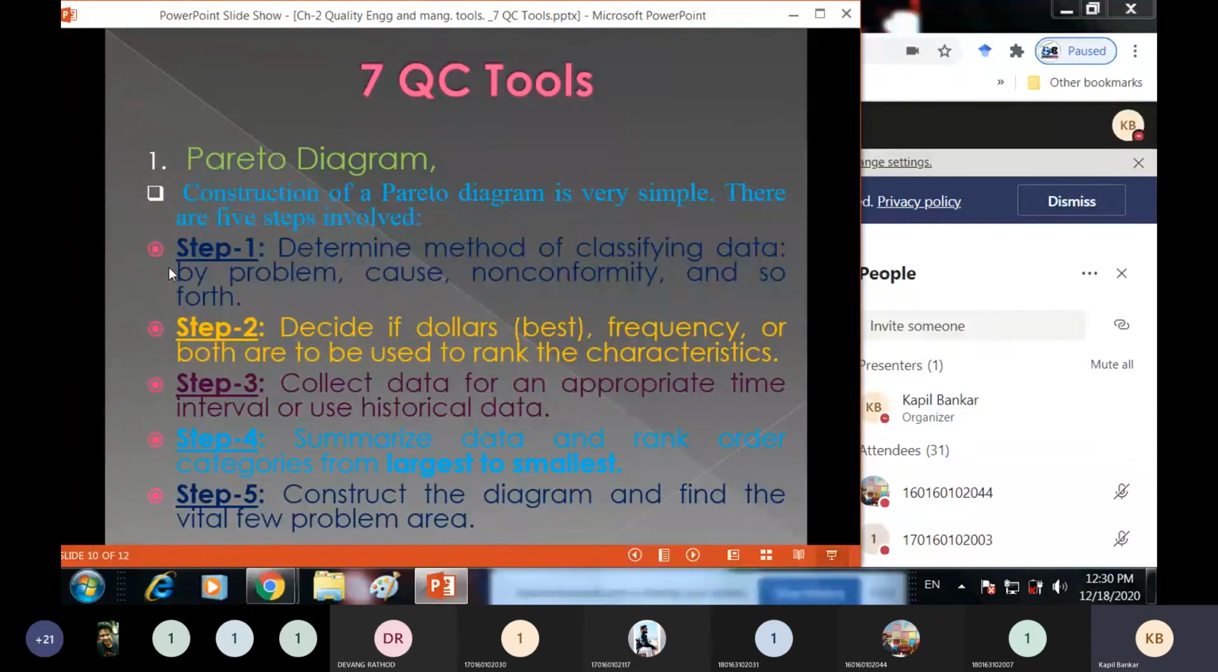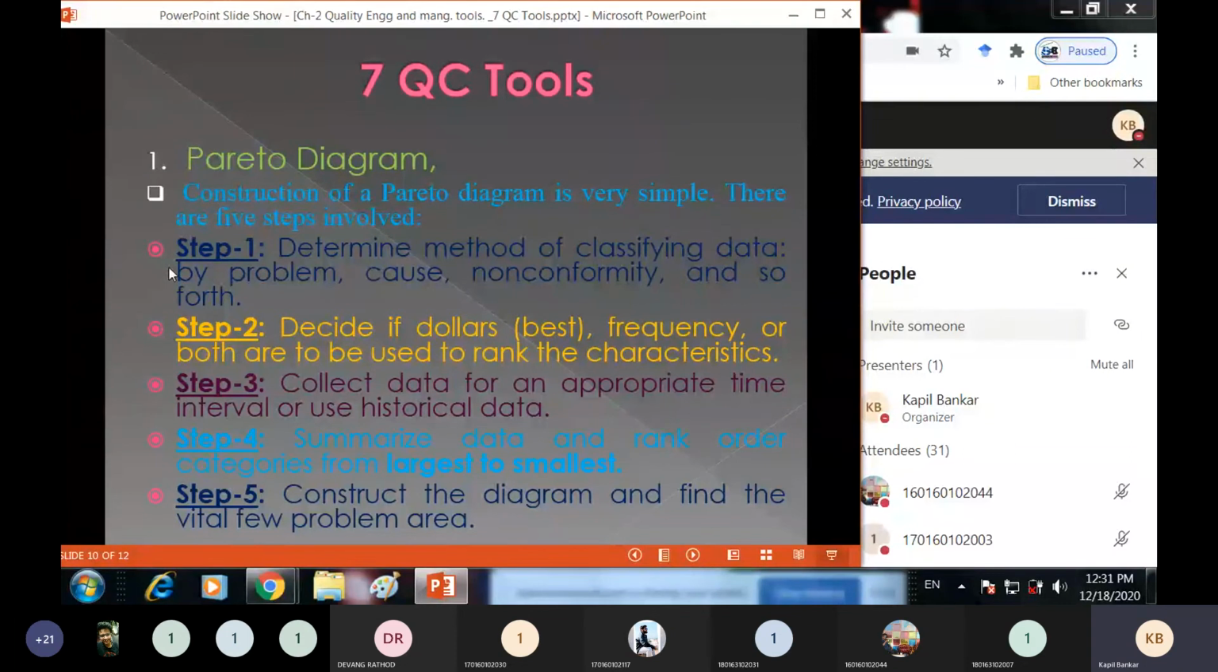Now there are 5 steps to draw the Pareto diagram. Construction of a Pareto diagram is very simple. Step number 1: determine the method of classifying the data. It means you have to classify the data according to which category you want to draw your graph. Your category may be problems, causes, non-conformities, errors, defects, and so on.